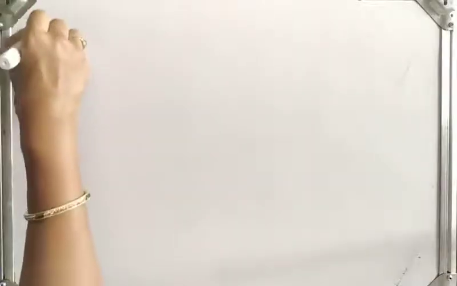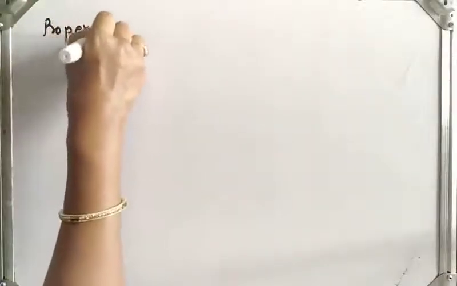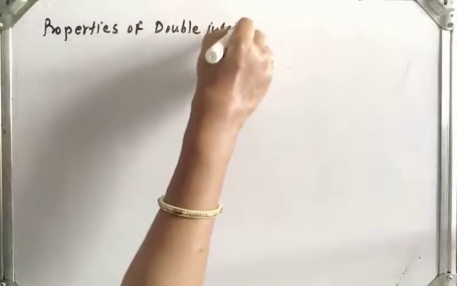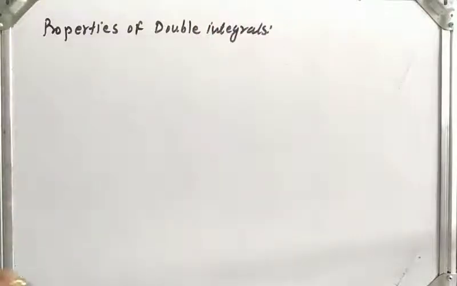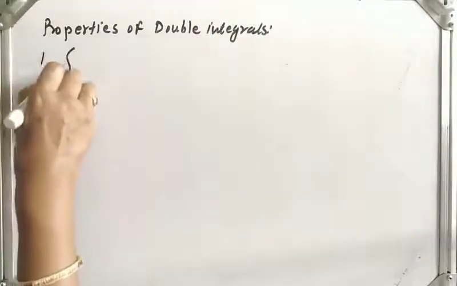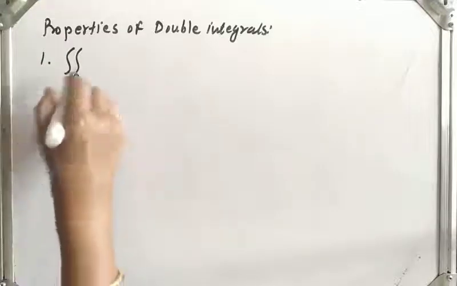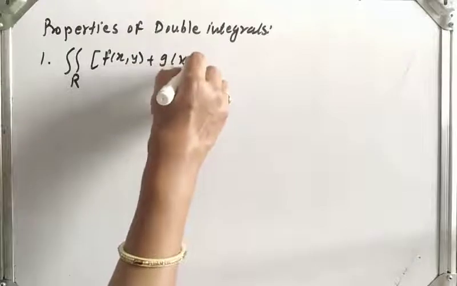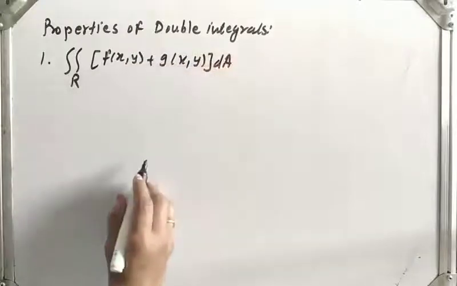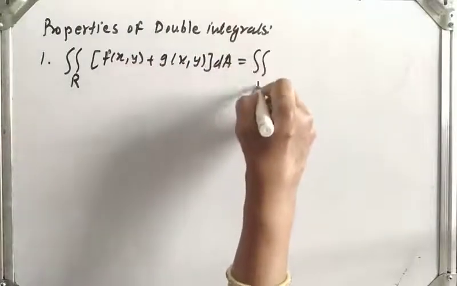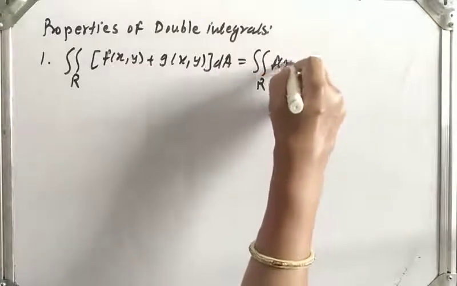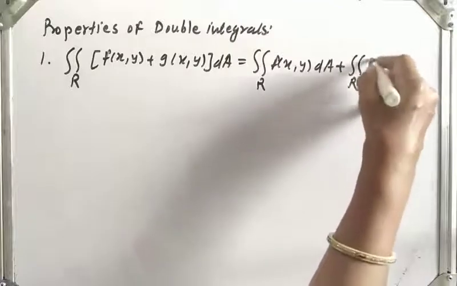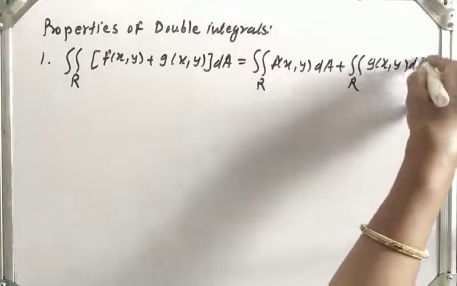Next is properties of double integrals. So first property: the double integral over R of f of x y plus g of x y dA is the same as the double integral over R of f of x y dA plus the double integral over R of g of x y dA.